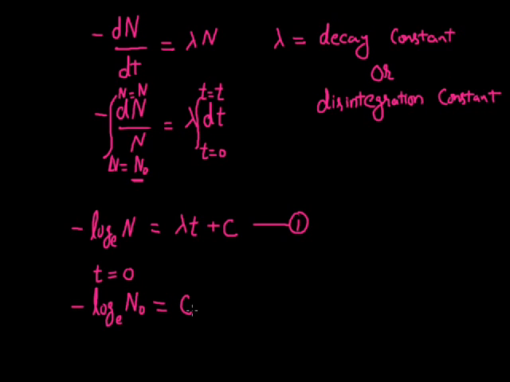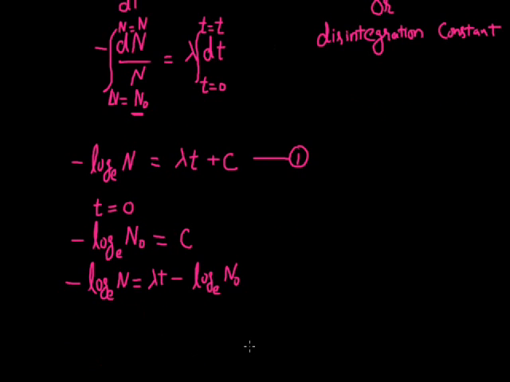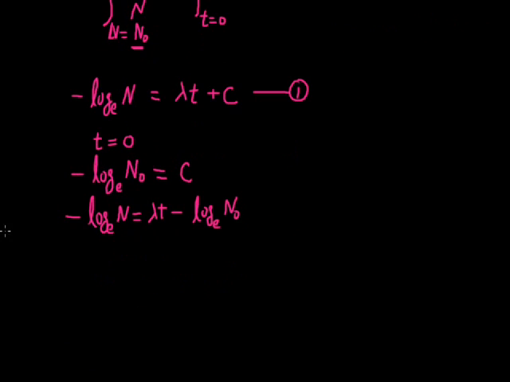Now if we put the value of c in the equation number first, you will be finding the value as minus log base e N equals lambda t, and here I am going to put the value of c, that is minus log base e N0. If I take the amount of radioactive substance at the same side, it will be represented as lambda t equals minus log base e N, that is the final number of nuclei, plus log base e N0.